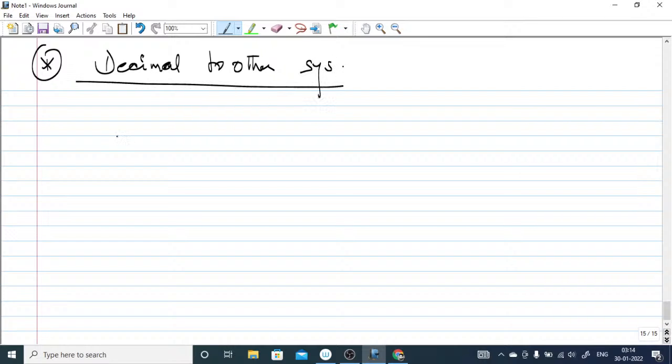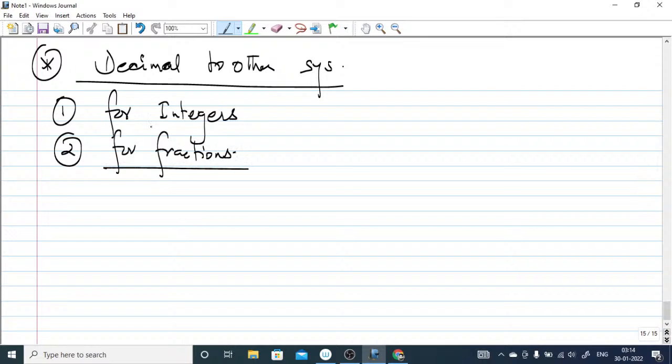So let's talk about decimal to other system, any numbers, for integers and for fractions.